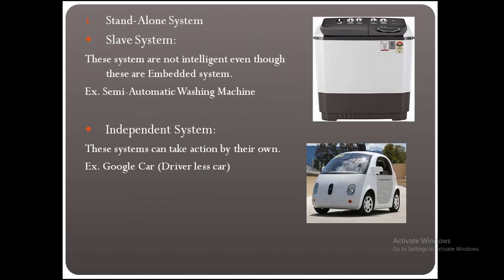Standalone system is divided into two parts. First is slave system. These systems are not intelligent even though they are embedded systems. Example: semi-automatic washing machine. Second is independent system. These systems can take action on their own. Example: Google car, which is a driverless car.